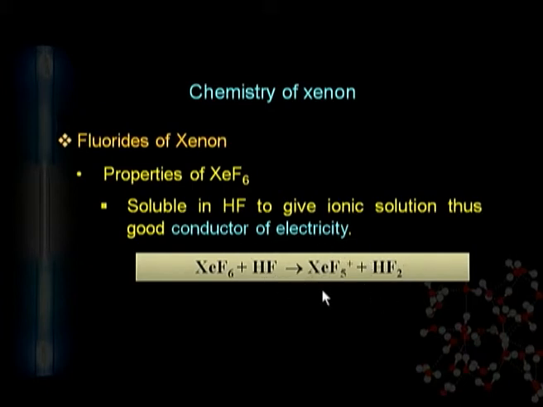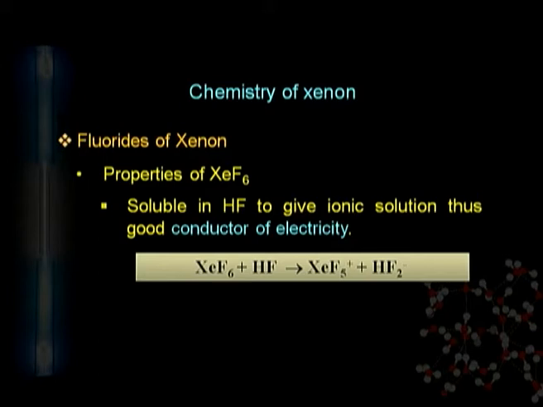It is a very interesting compound because xenon hexafluoride contains 8 electrons from xenon and 6 electrons from fluorine, which means a total of 14 electrons, which is excess.